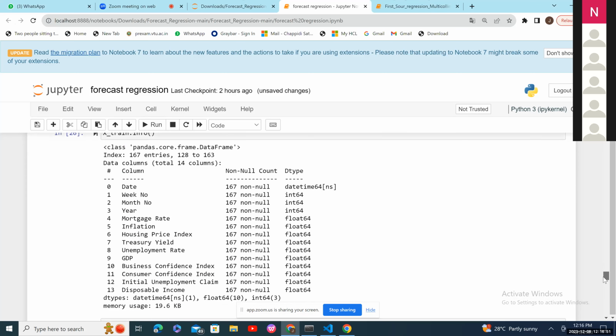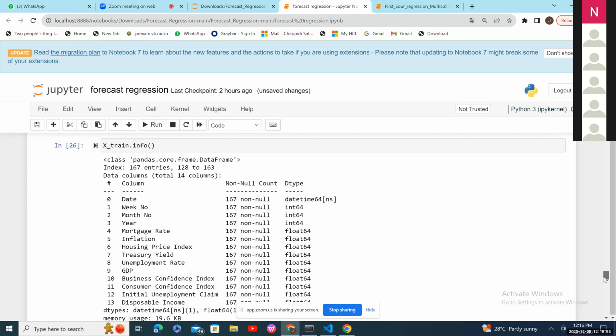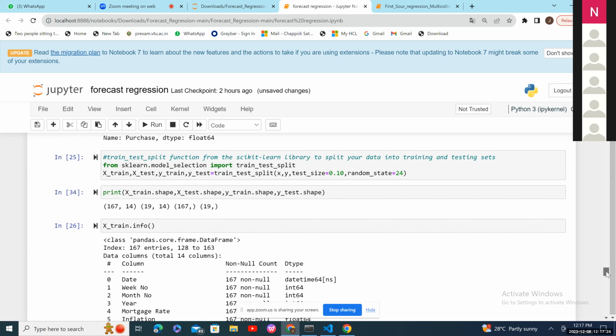See, why you are getting this error is because machine learning models or deep learning models can't take string values, object values, and date time values. Do you remember that? You have a date column in your data set, that is datetime64[ns]. Can you see the first row in X train info? You need to remove that column from your model building. You need to drop that column.